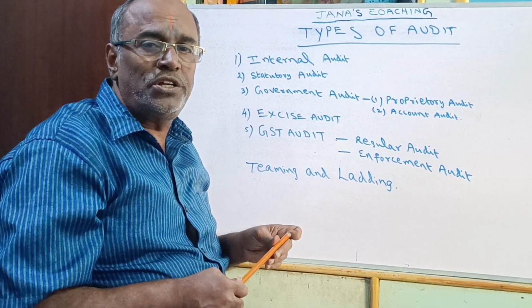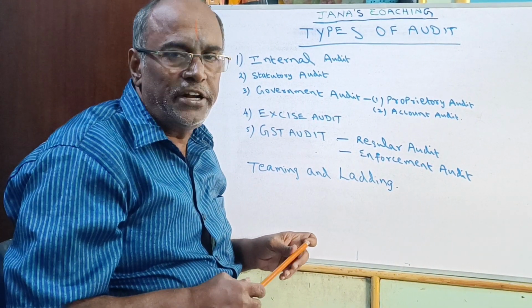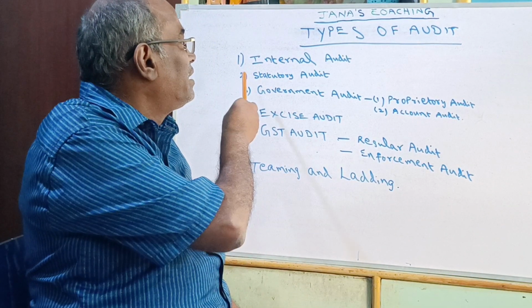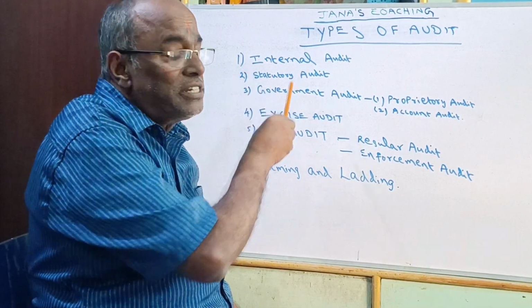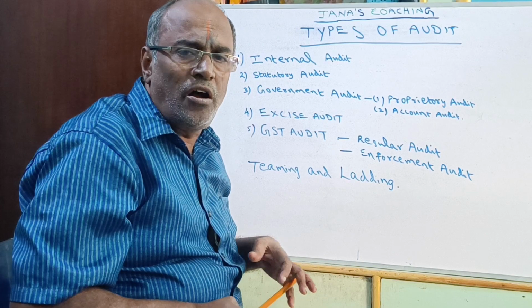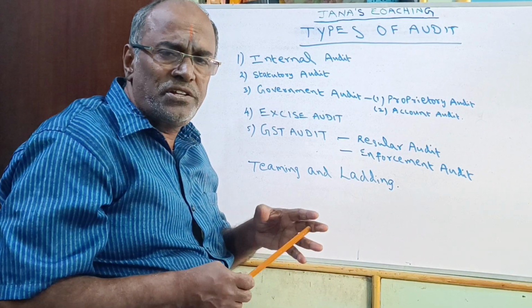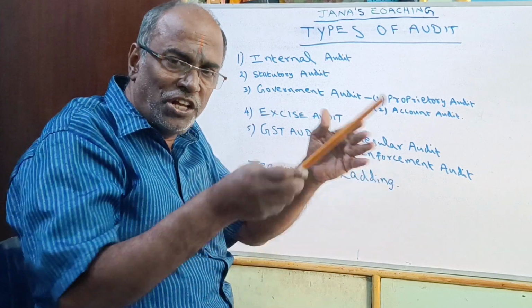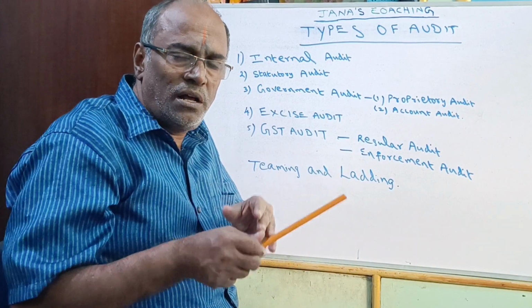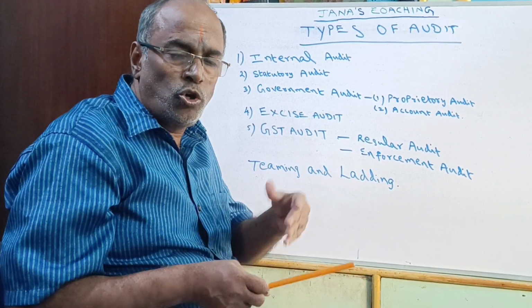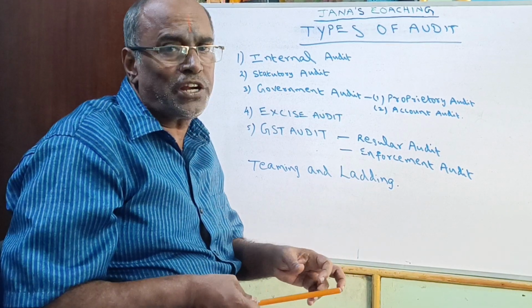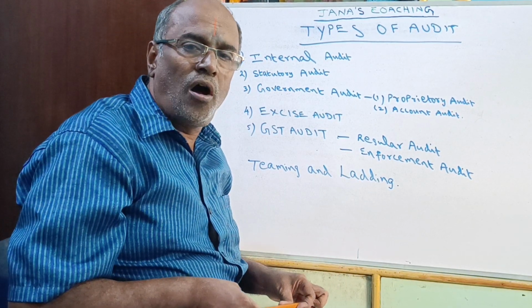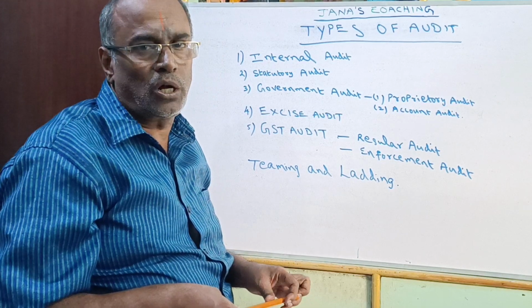The person who does the audit is called the auditor. These are all the types. Internal audit. What is internal audit? Internal audit is to check the accounts prepared within the company. The accounts are checked by persons who may or may not have the qualification of chartered accountant.